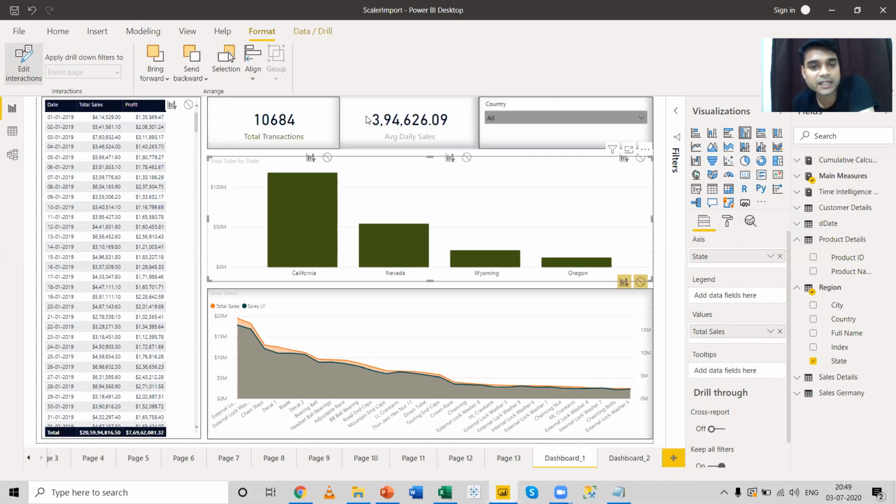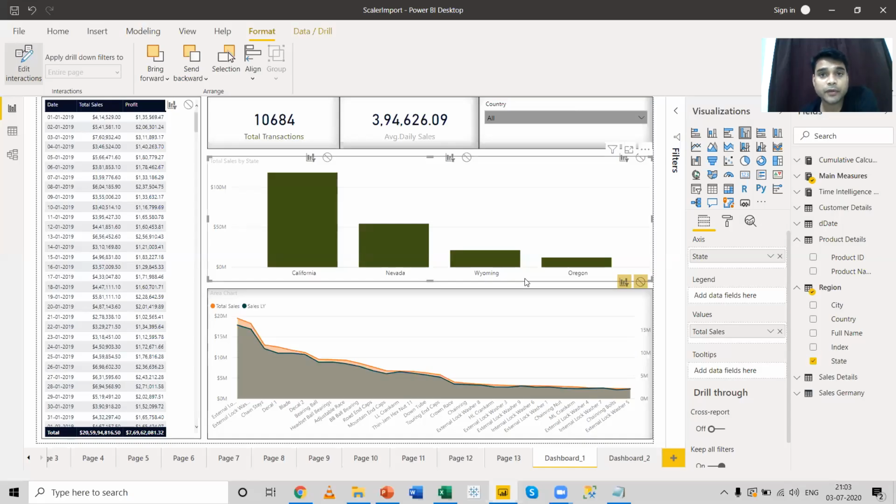I don't want the card's value to change. So I always try to keep the edit interaction option at the level of cards, because a card gives a static value. Generally I keep values like profit, sales, quantity and highest sales in the card option, and I use edit interaction to keep these card values static as much as possible.